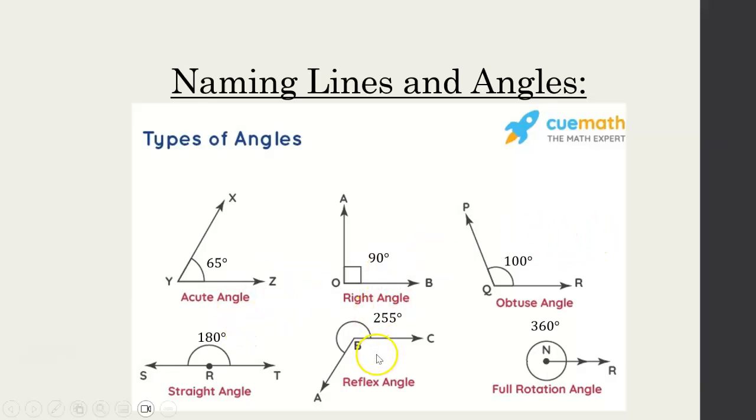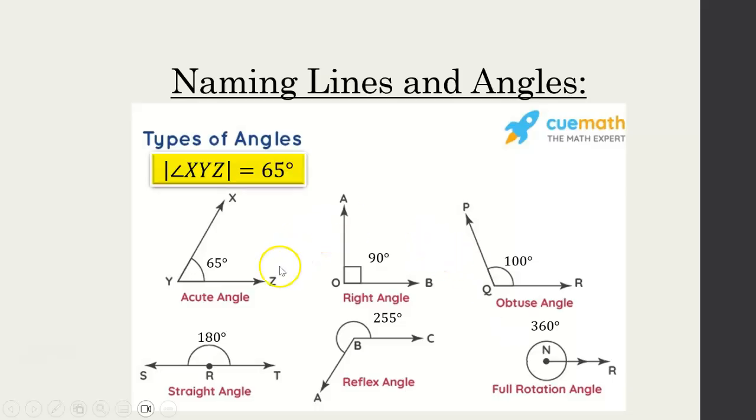So yeah, here's some examples then. So 65 degrees, it's an acute angle. Why? Because it's less than 90. Right angle, 90 degrees. Obtuse, 100 degrees would be an example because it's greater than 90. Straight angle, remember it's half of my 360, so it's going to be 180. Now this guy, it's greater than 180, but it's not a full rotation. It's not 360, so this is going to be 255 degrees. And then a full rotation would be 360 degrees.